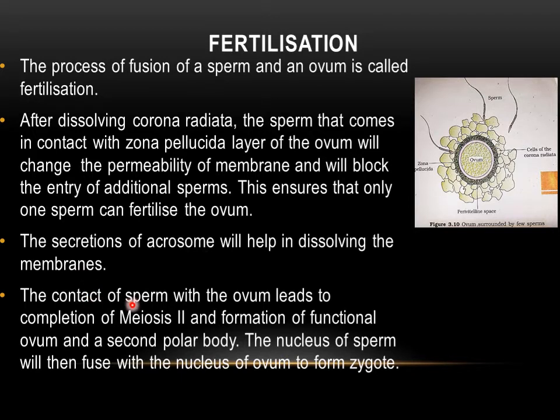The contact of sperm with the ovum leads to the completion of meiosis II and the formation of a functional ovum and a second polar body. The nucleus of the sperm will then fuse with the nucleus of the ovum to form the zygote.